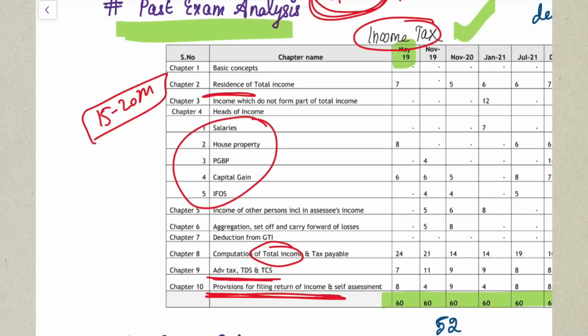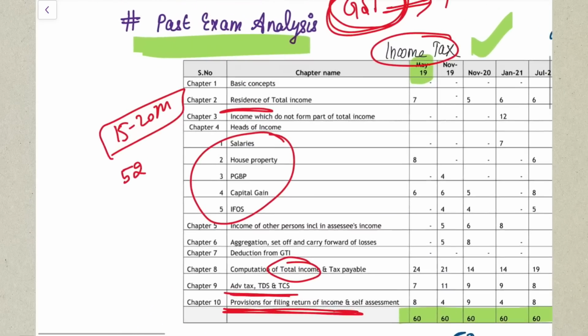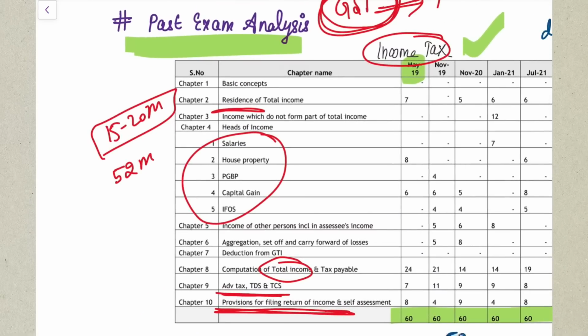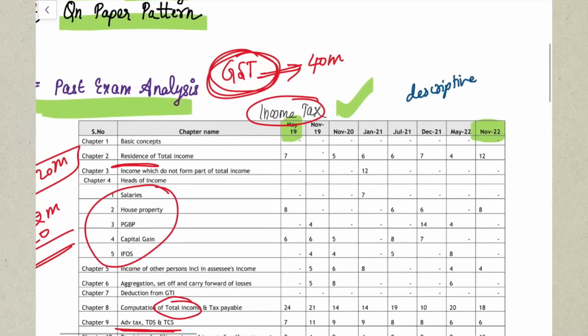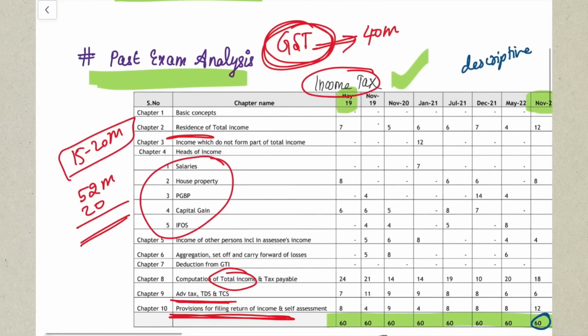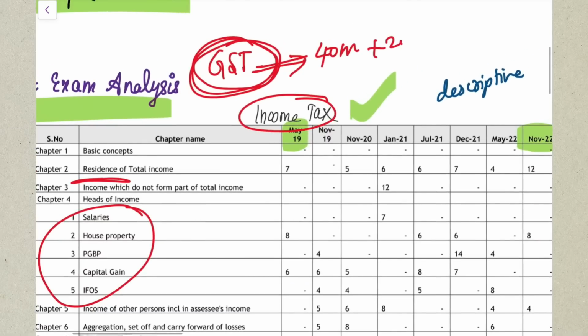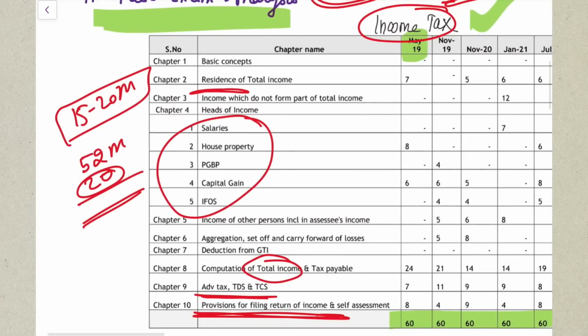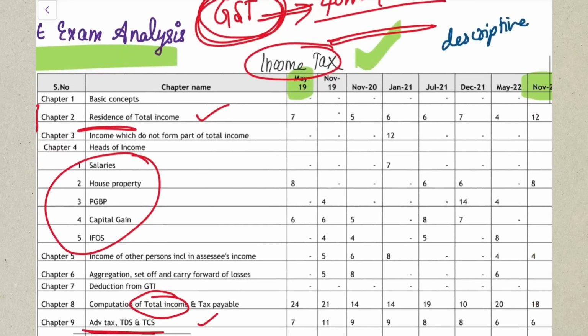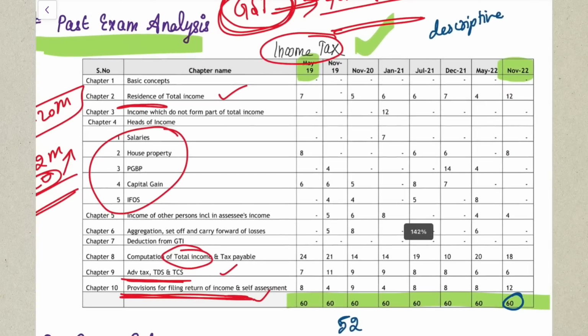So totally, how many marks do you have to score? I guess 52 marks if I'm not wrong. Let me check. Yes, 52 marks. Out of 52 marks descriptive, around 20 marks you're already able to get from income tax. These three chapters alone, just these three chapters, around 20 marks you'll be able to fetch. So you can easily aim for exemption. And this 20 marks, what I'm saying, is exclusive of your MCQ. From these three chapters, MCQ will also be asked, which will again increase the weightage of this 20 marks. Correct? Yes. So please keep that in mind and read these three chapters as important.